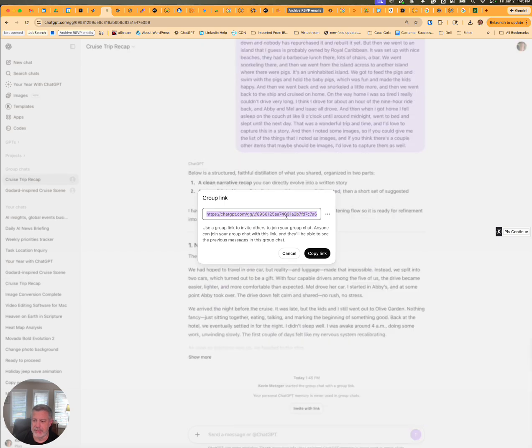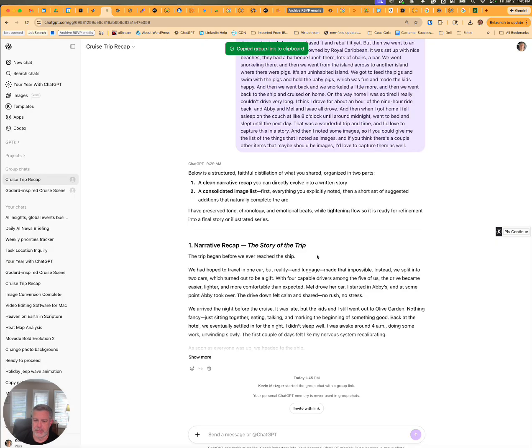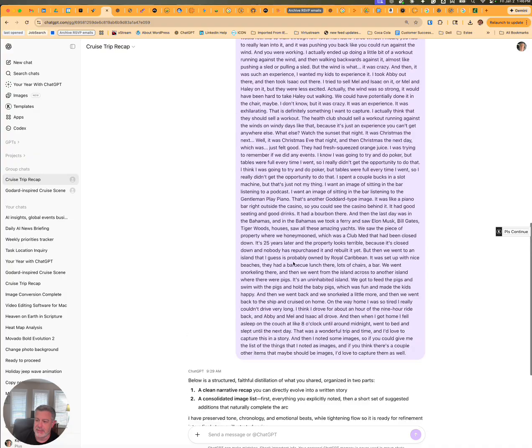And it'll give you a link that you can then share. And when you copy that link, you can send the link to others. And once you've sent the link to somebody else, they can actually type into the chat, ask a question about the conversation that you've been having in the chat.